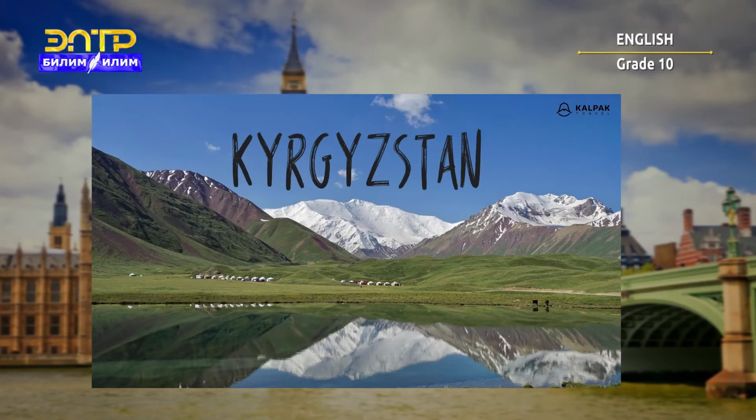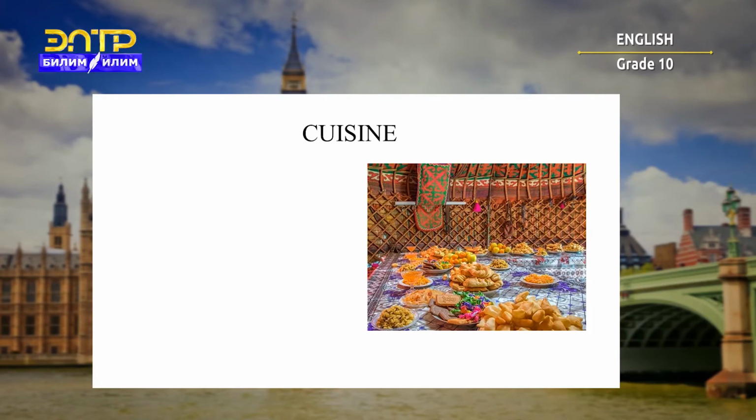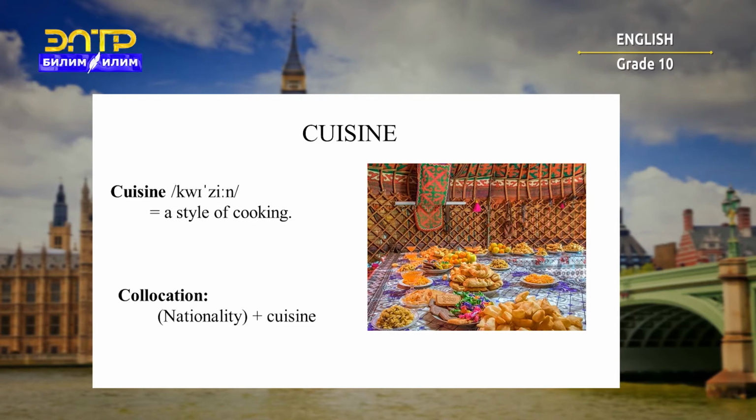Okay, Kyrgyzstan. So, first, cuisine. Cuisine is a style of cooking. Collocation: we can say here nationality and then the word cuisine. For example, Kyrgyz cuisine.